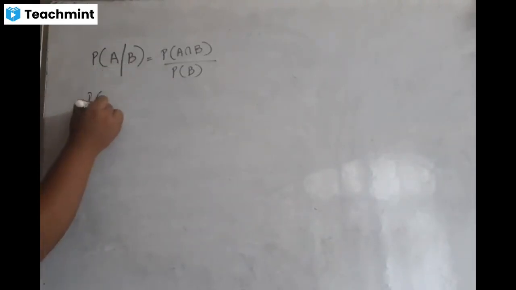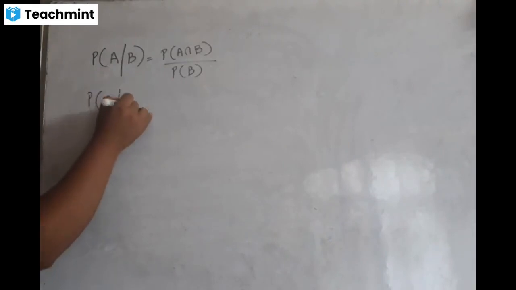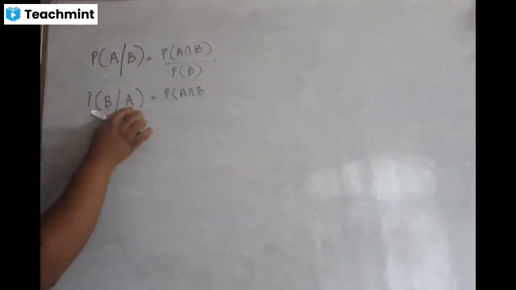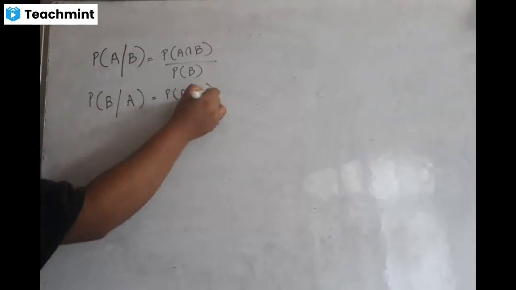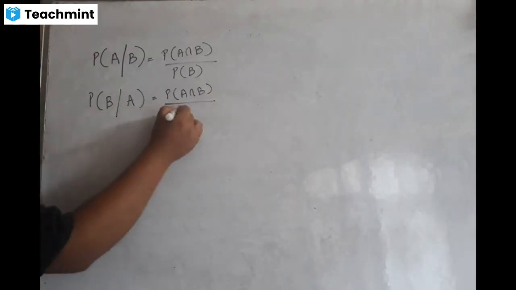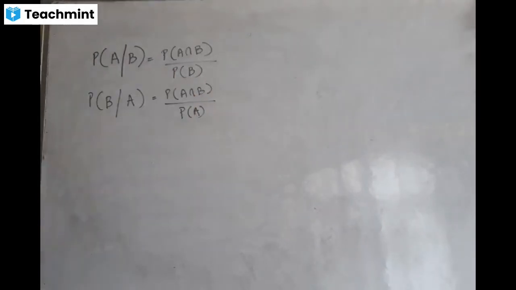Similarly, if I have to find the probability of the event B under the condition that the event A has already occurred, then the formula is going to be A intersection B, because B intersection A and A intersection B are the same. So the numerator is always the same. Which event has already occurred? A. So divided by probability of A. This is called conditional probability.